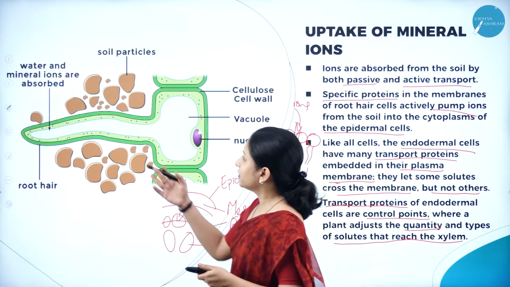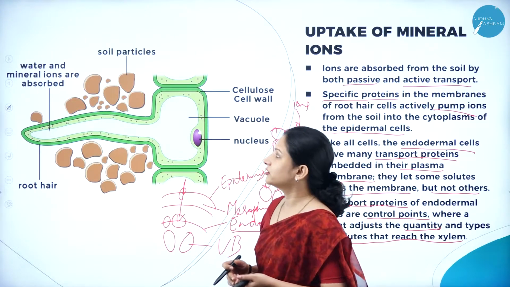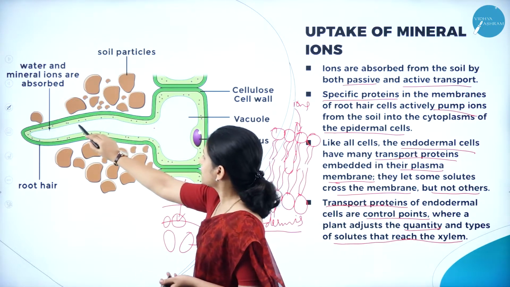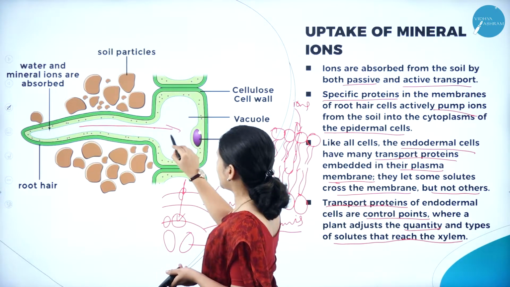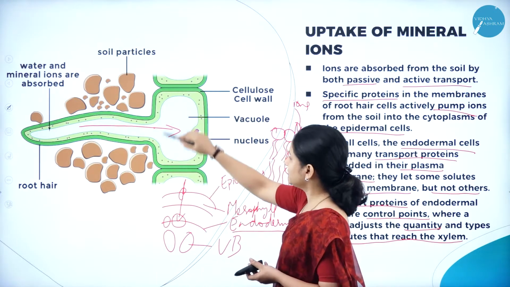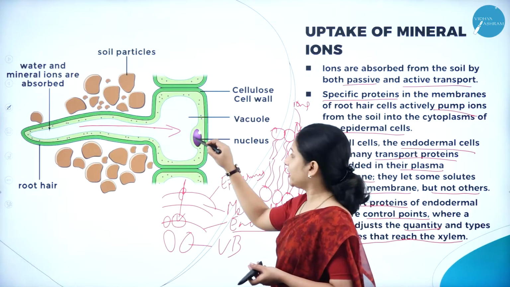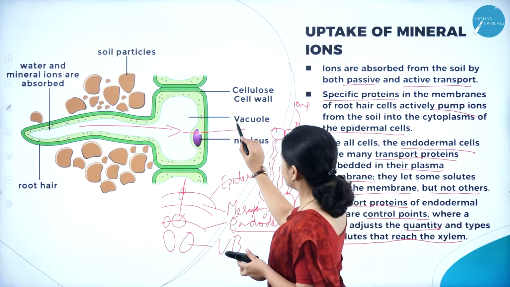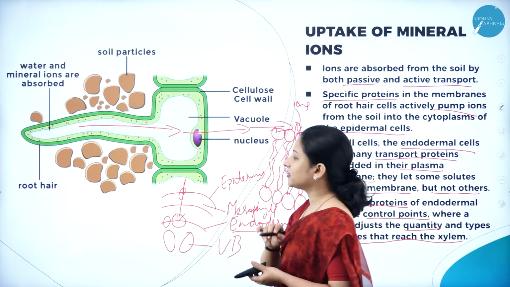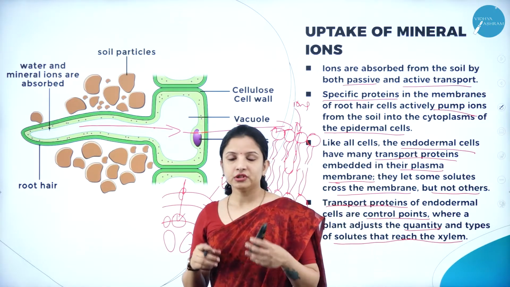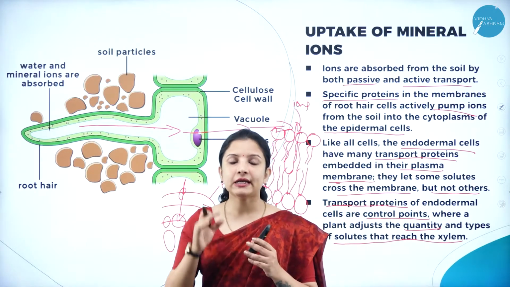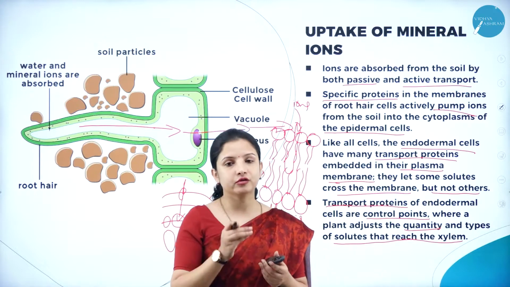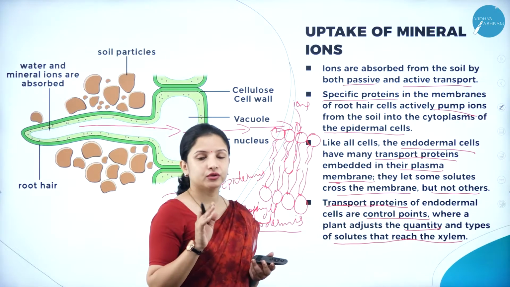So this is how, here also we can see the water and mineral ions being absorbed, and then transported into the cytoplasm of the epidermis. Once they are transported to the cytoplasm of the epidermis, they have to enter into the mesophyll cells, and from the mesophyll cells into the endodermis, wherein the endodermis will decide how much quantity of ions or solutes has to travel into the xylem.